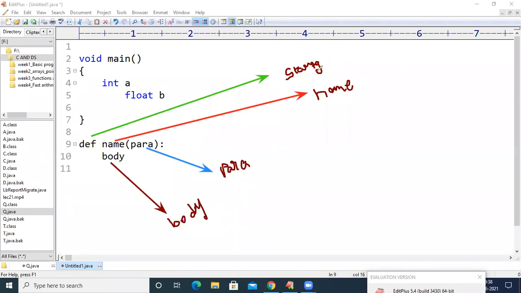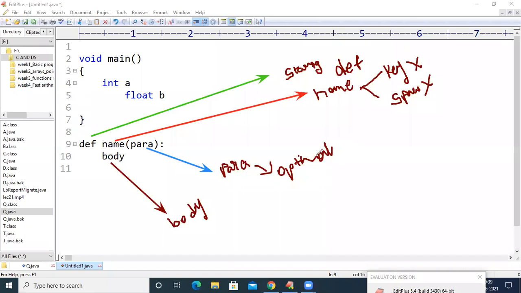In order to tell the Python compiler, we have to use def, so we cannot change this one. And then the name: similar to the C programming language, here also keywords cannot be used as names of the method, and there should be no spaces in the method name. The rules are common here. Parameters are also optional in Python. If you want your method to have parameters, you can have them. If you don't want any parameters in your method, you can just leave it empty.